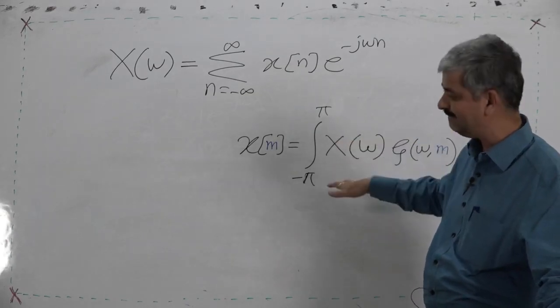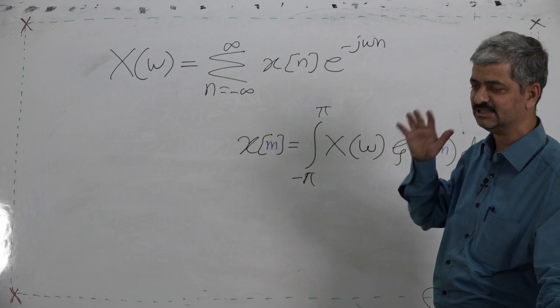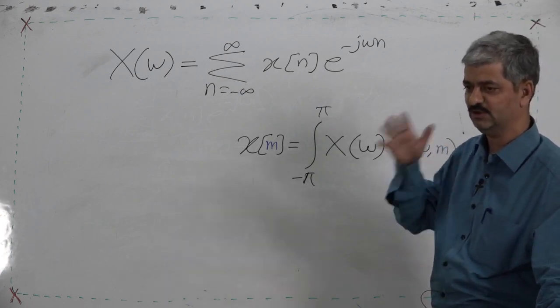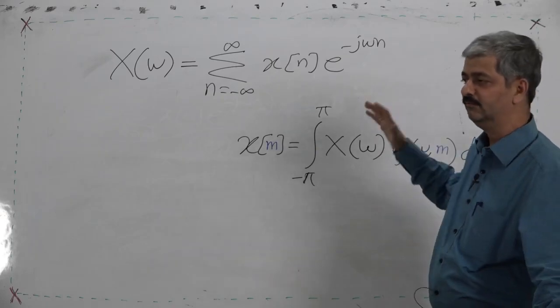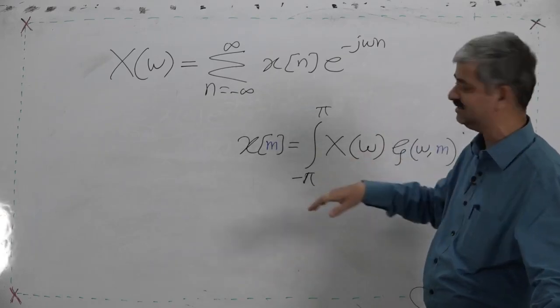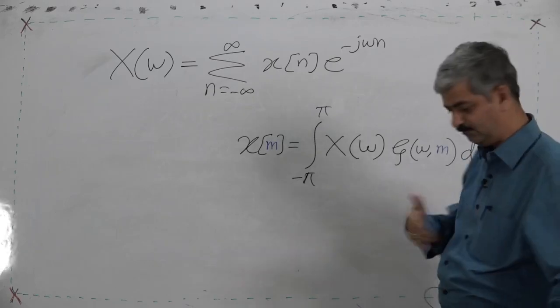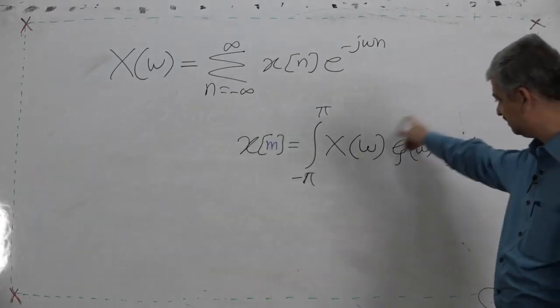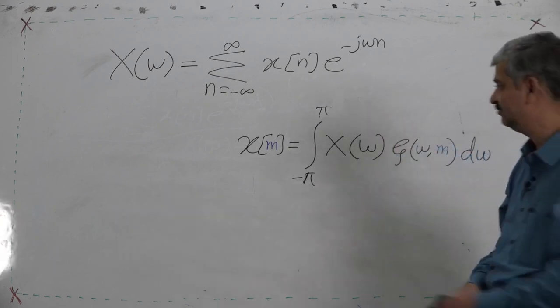So, x[m] is a scaled integration of X(ω). X(ω) was a weighted sum of x[n], which we know. Now, from the scaled integration we find the inverse. So, what is to be found? Finding the inverse formula means finding these weights, so that once they are replaced, the formula is there. So, let us start now.